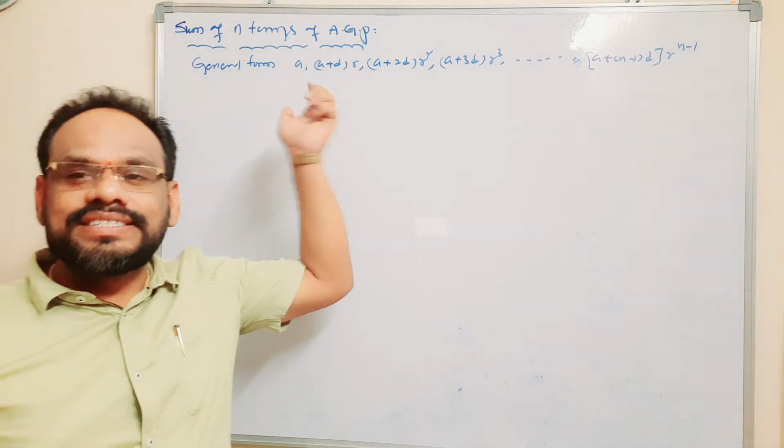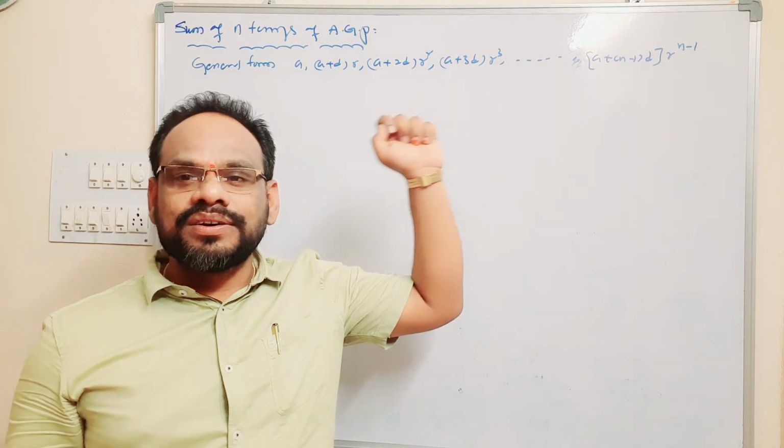This is the general form of an arithmetico-geometric progression.